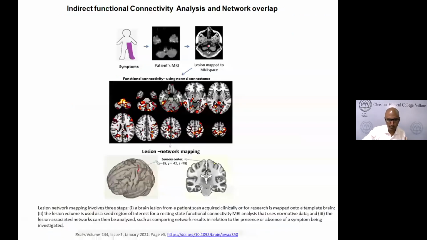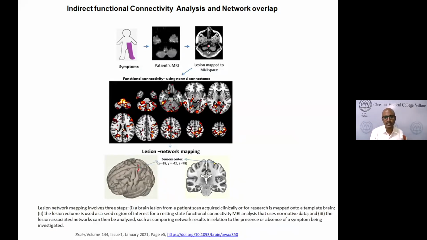Now I'll be talking a little bit about the methods that we use. In a lesion-based study, we have patient symptoms, and we try to correlate them with the patient's MRI. It could be a single patient, or it could be a group of patients as well. This patient actually came with some numbness of the leg, but ended up having a lateral medullary syndrome, which has not been commonly described before. We couldn't explain it. We looked for a lesion elsewhere and couldn't find another lesion. So this is when this kind of method is actually useful.